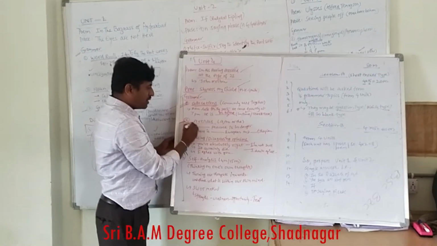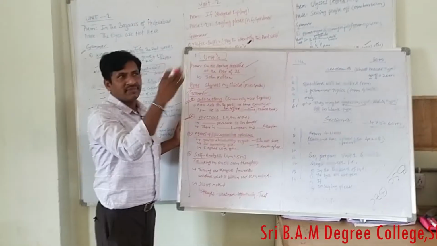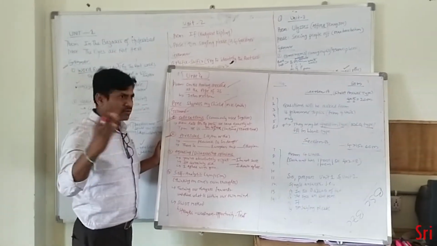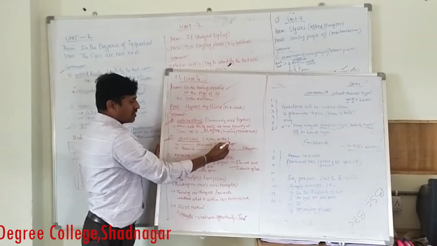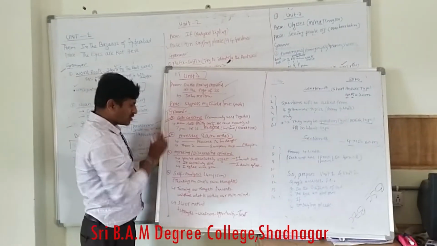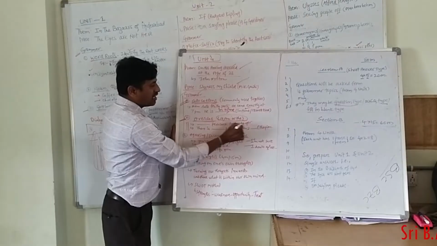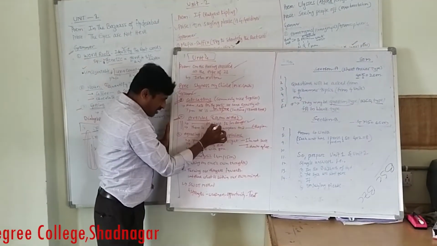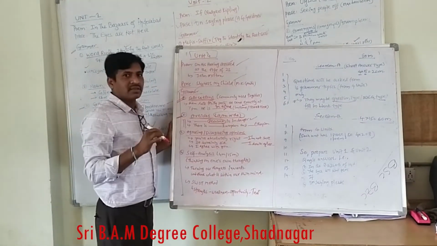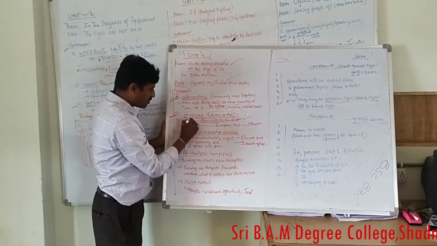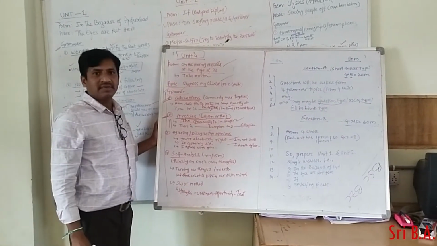Okay, next grammar topic: articles, which you know from intermediate and lower classes onwards. There are 3 types of articles. You know it. The question will be asked like this. For example, "dash peacock is endangered." Here we are mentioning the peacock specifically, particularly the peacock among the number of birds. That's why you have to use the definite article "the."